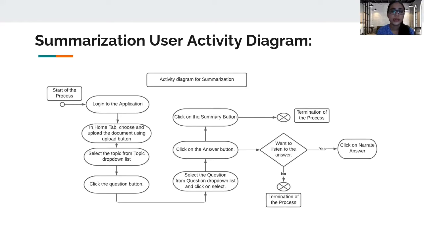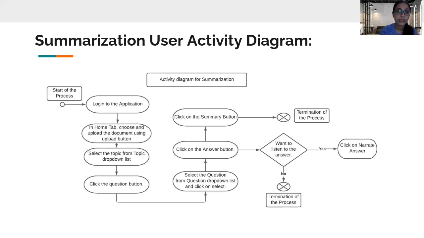This slide is showing the activity that the user has to perform in order to get the summarization of their documents. So let's get started. The user has to first log into the application. When they log in, they will land on the home tab, and there they have to choose the document they want to upload by using the upload button. Once they have uploaded the document, they have to select the topic. The topic will get generated in a topic drop-down list. Once they have selected the topic, they have to click on the question button.